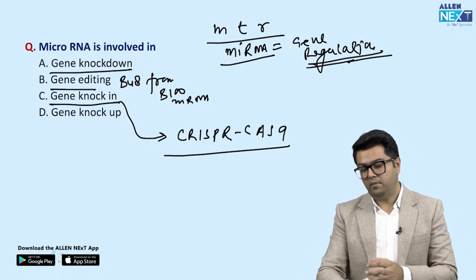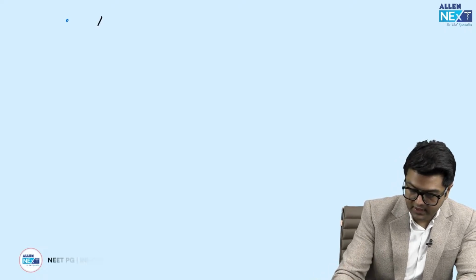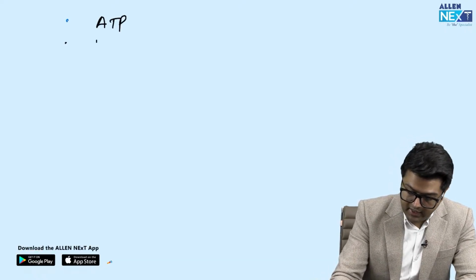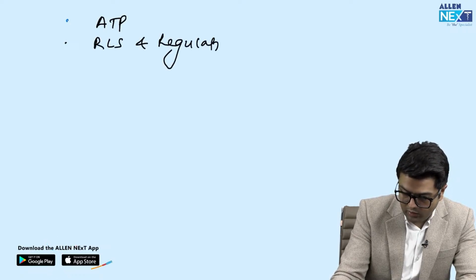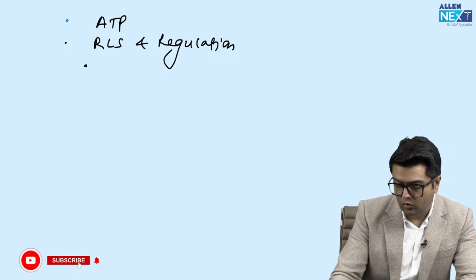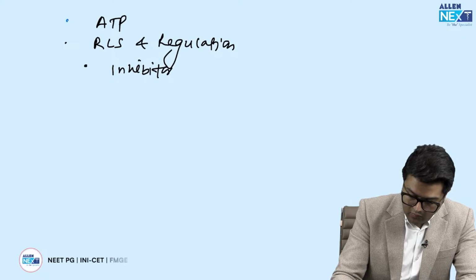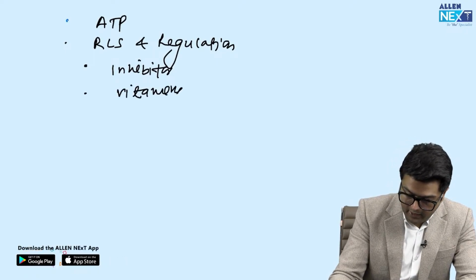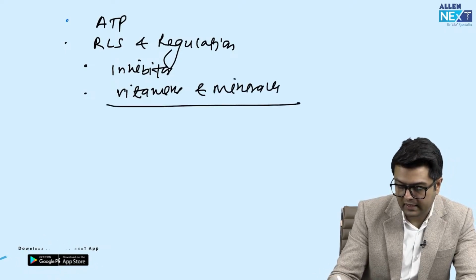Fine. So guys, what I believe is that we should be able to remember the few things which are commonly asked in exams. One is how many ATPs are produced, second is the rate limiting step and how it is regulated. Third, we should know about all the poisons and inhibitors. Fourth, we should know about all the vitamins and minerals as coenzymes and also their clinical effects.